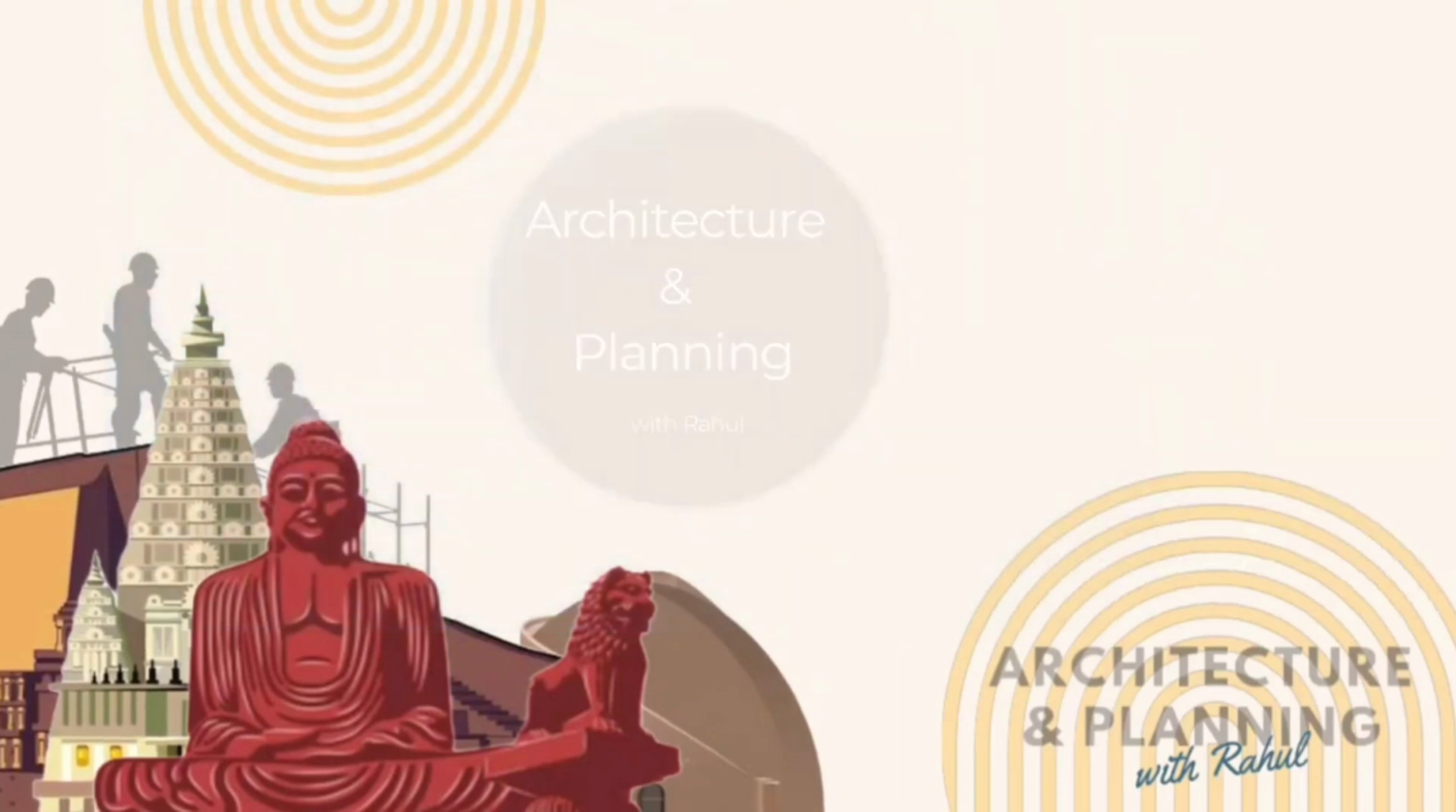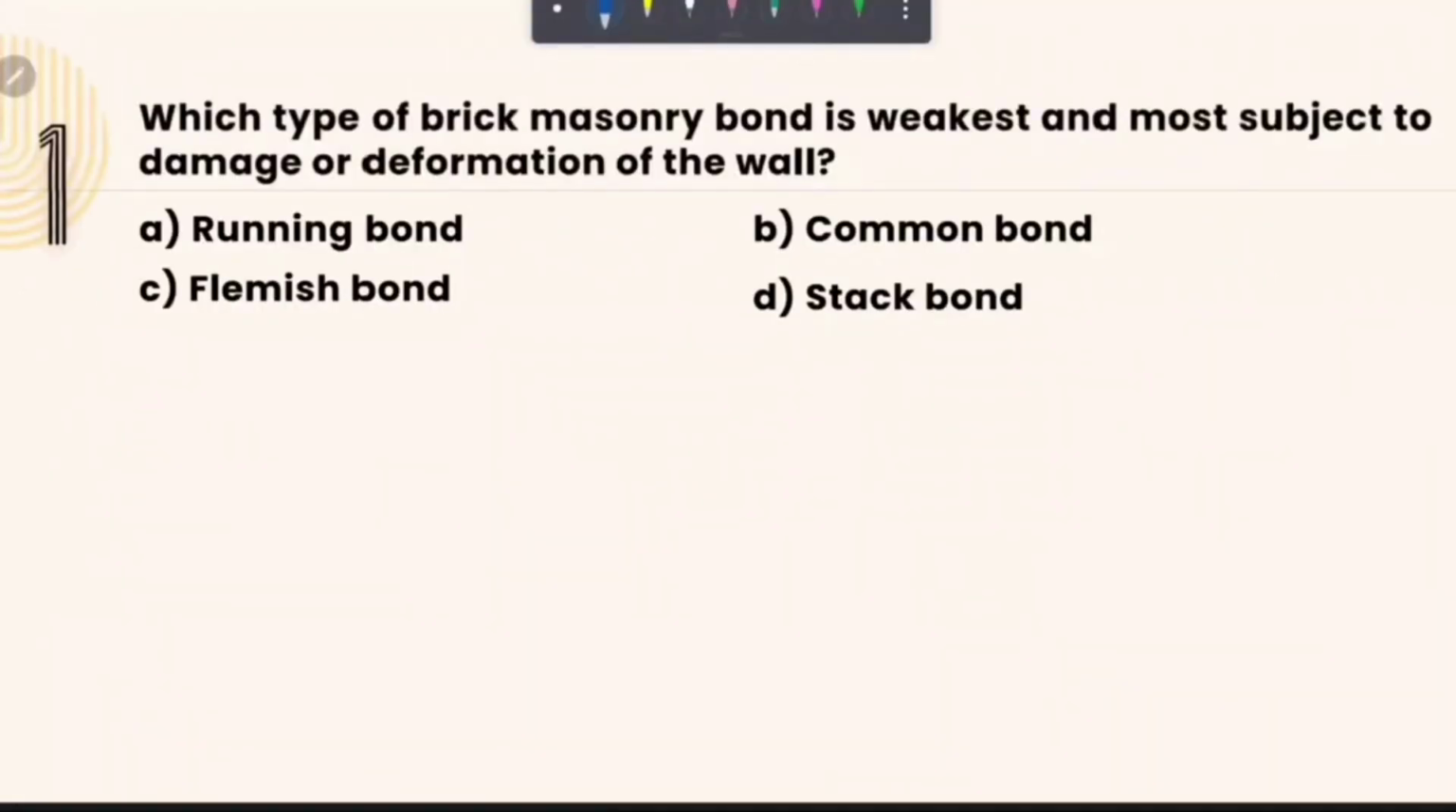Let's start today's first question. Which type of bond is weakest and most subject to damage or deformation of the wall? So the weakest bond is stack bond. Therefore the correct answer of this question is option number D, stack bond.